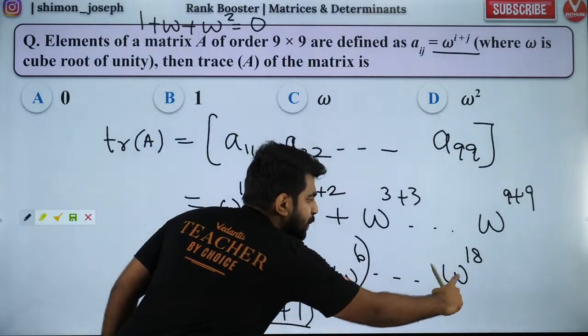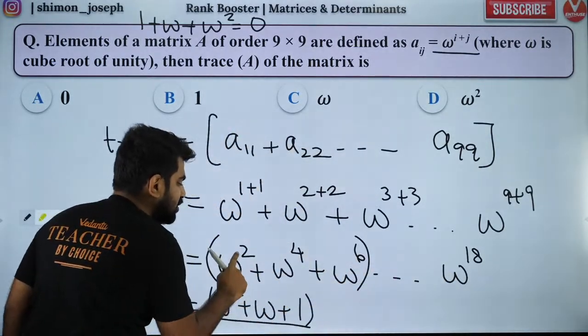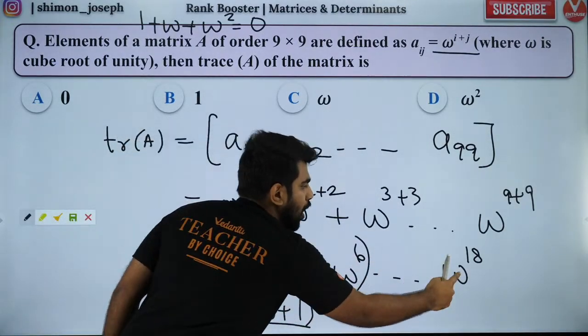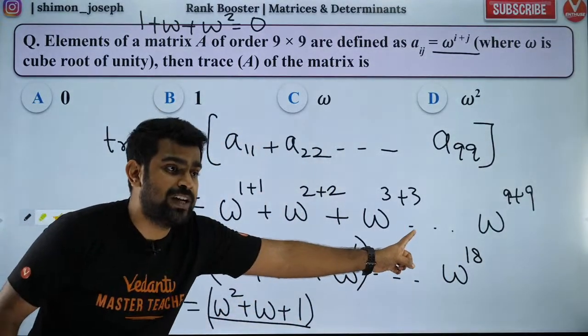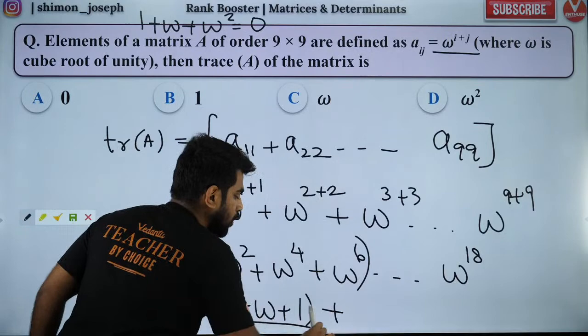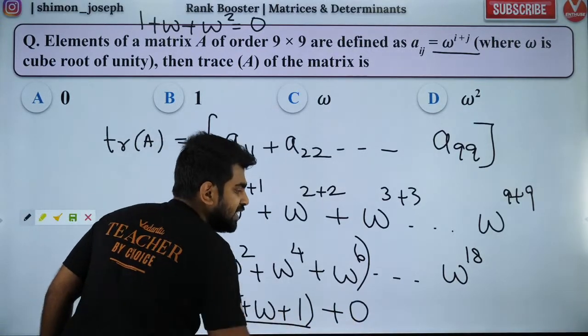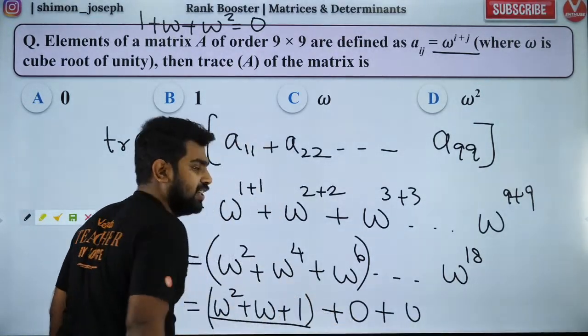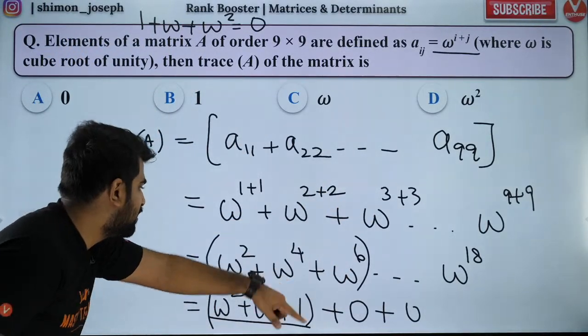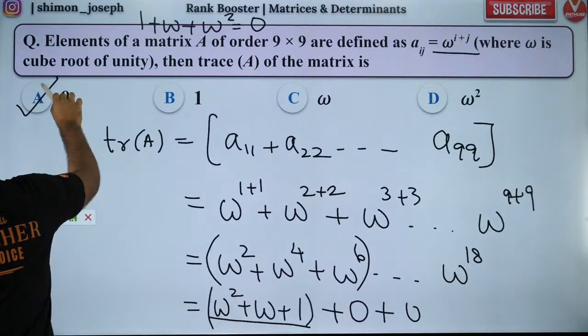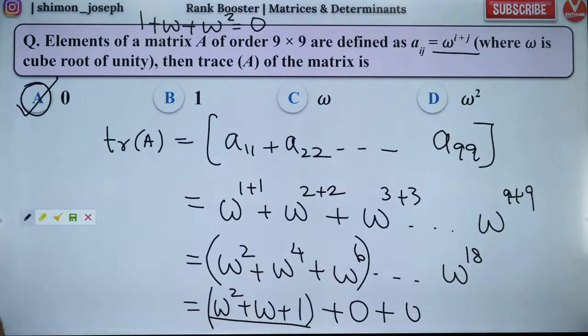See, you have multiple of 3 number of terms because you start from omega power 2 and go up to omega power 18. So there are 9 terms. There are 9 terms totally. So all of them will be 0. First 3 are 0, next 3 are also 0, next 3 are also 0. You try it out, you open it. So the answer will be 0 plus 0 plus 0, very tough. So if you calculate by 2 hours, you'll come to know it is 0 only. Got it? So shall we move forward?